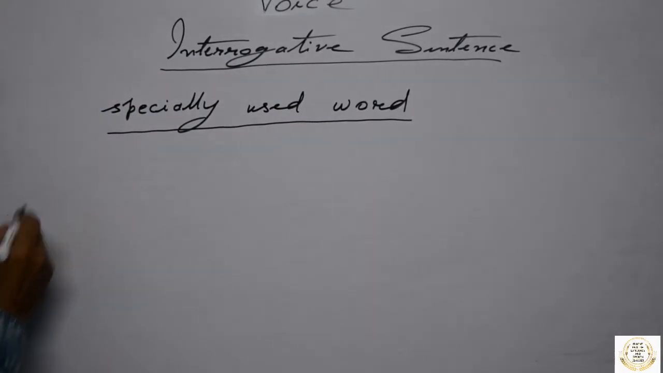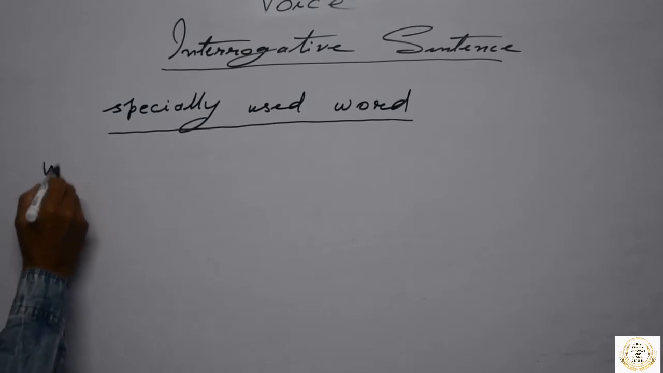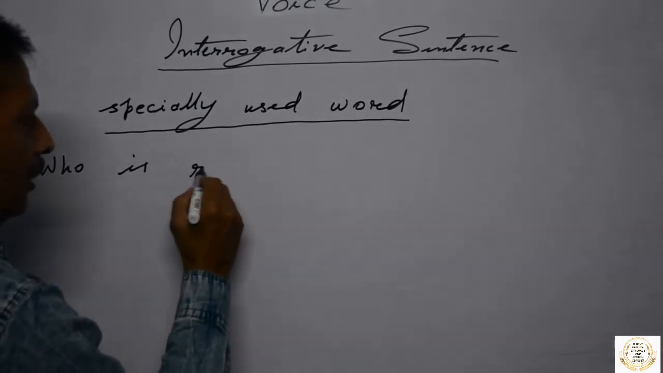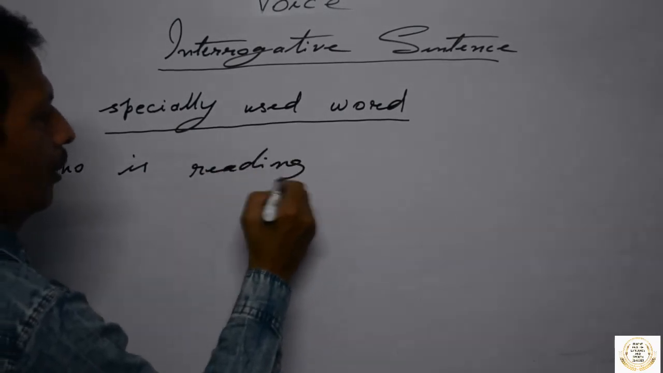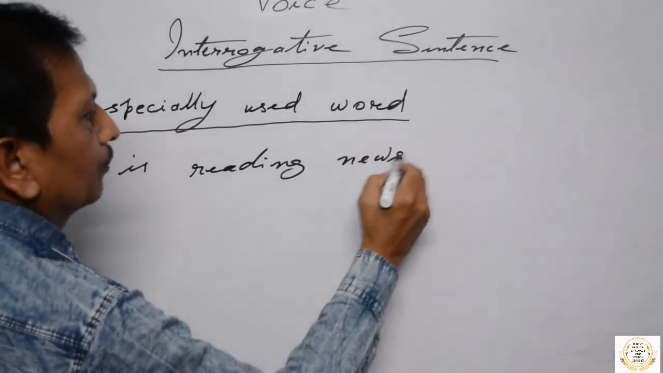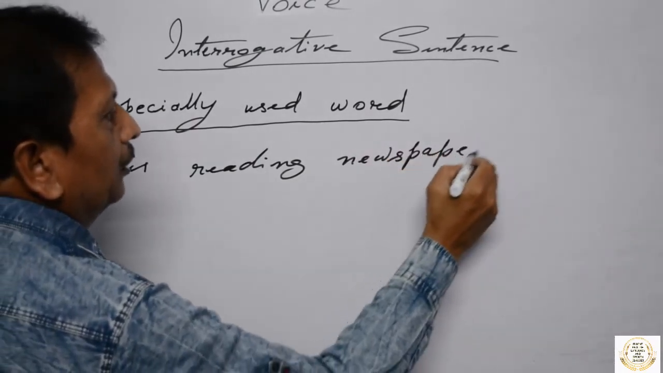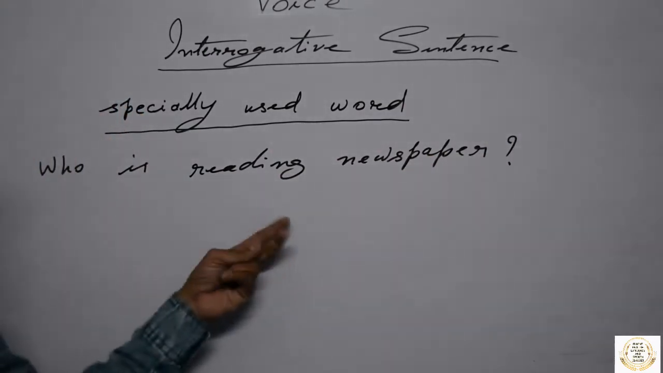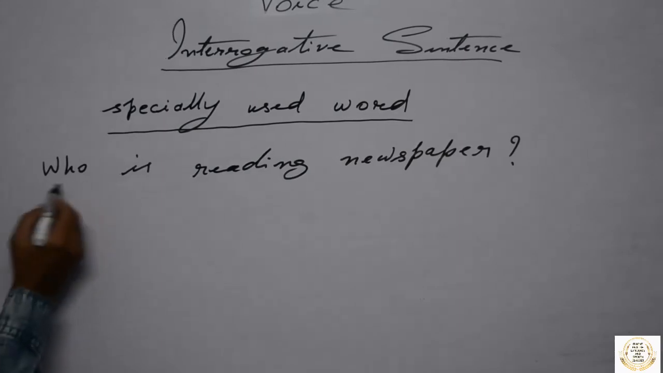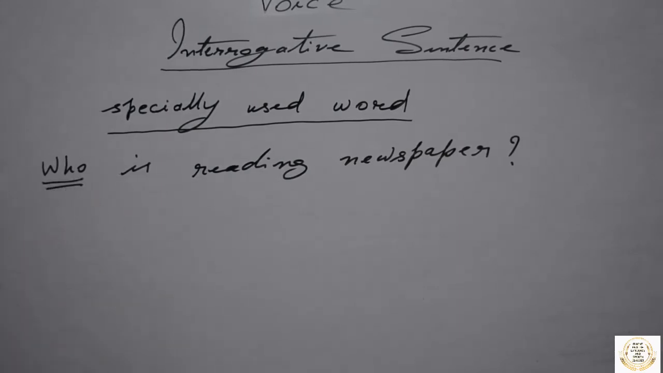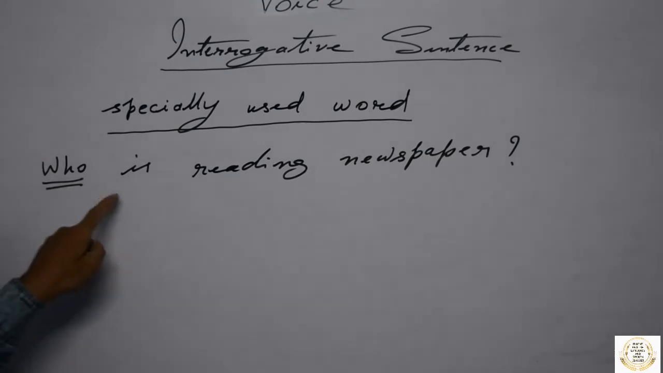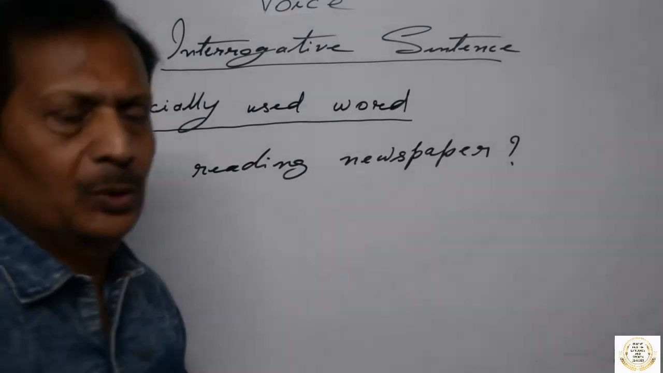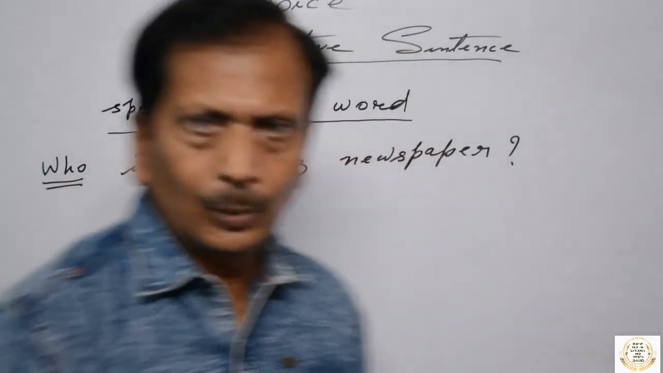For such a question, suppose: who is reading newspaper, okay? Is reading newspaper. This is an interrogative sentence, this is active voice. It is a WH question you are looking at, and it begins with who. It is present continuous tense. It begins with auxiliary is. Maybe there can be another auxiliary like has, have, was, where I told you.